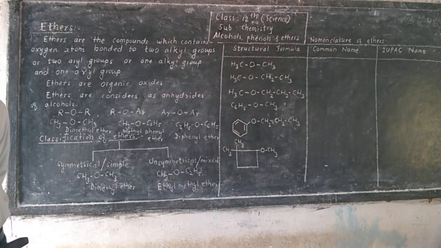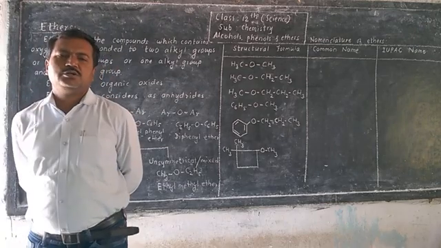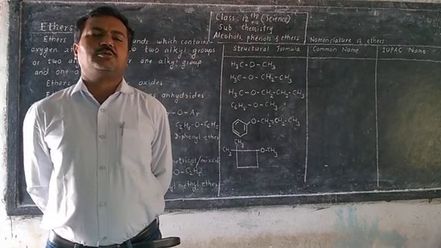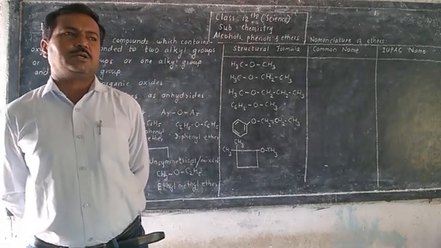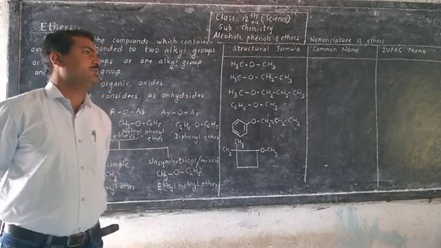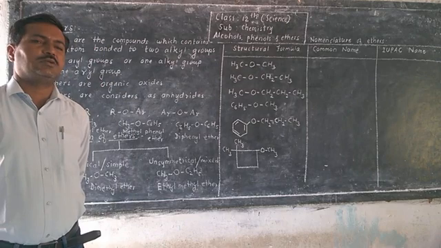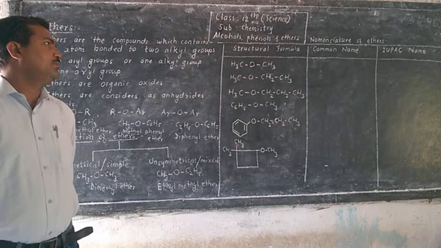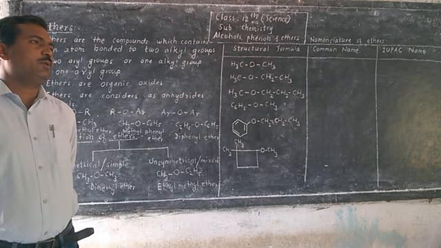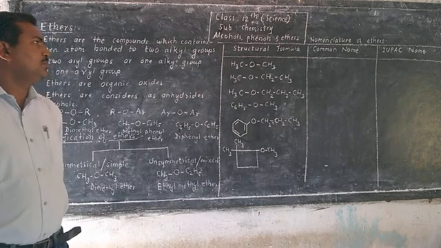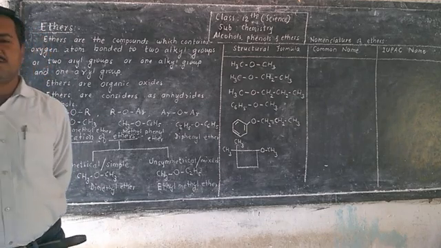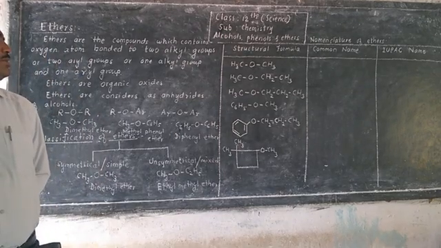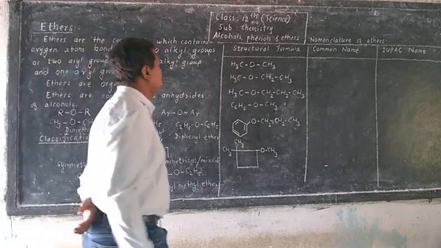If two different alkyl groups are attached to the oxygen atom, then consider the names of the alkyl groups in alphabetical manner. The one whose first letter comes first alphabetically is written first, then the second, followed by ether. Prefixes like di and tri are used in this nomenclature. Here are some examples.